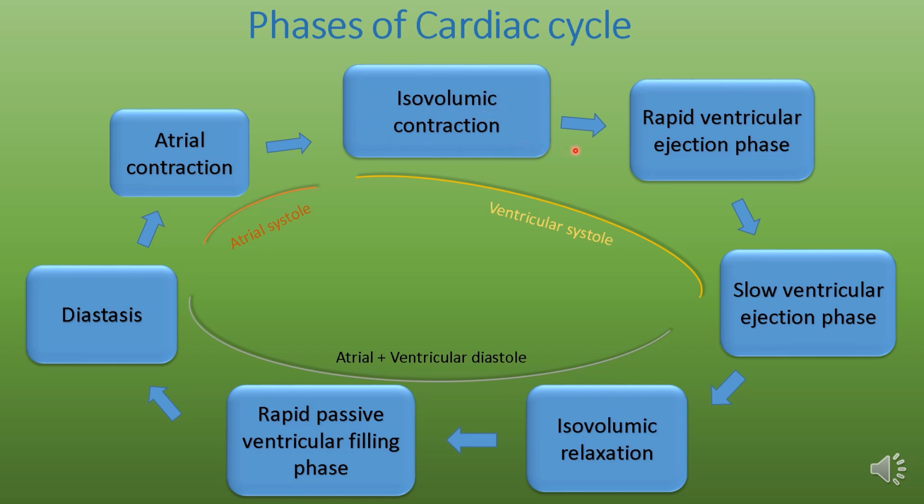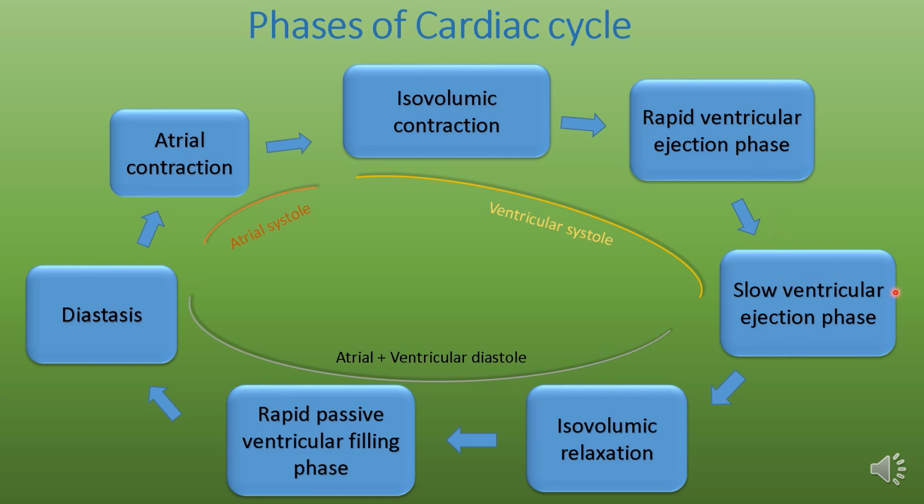Next is the rapid ventricular ejection phase. In this phase, ventricular pressure rises sufficiently to open the semilunar valves, and blood from the ventricles is ejected into the aorta and pulmonary artery from the left and right ventricles respectively. In this phase, 70% of the stroke volume is ejected from the left ventricle into the aorta.